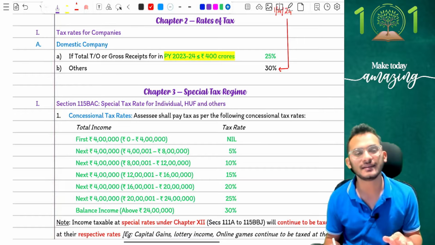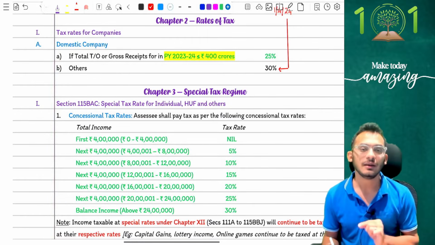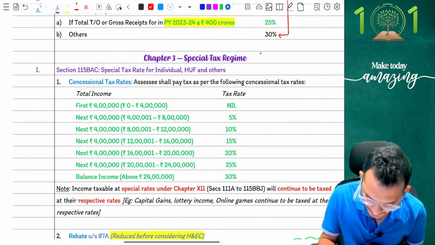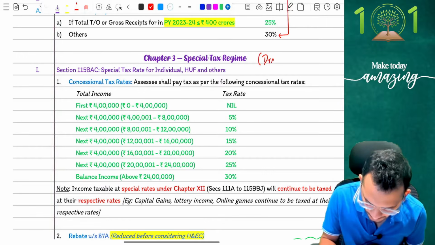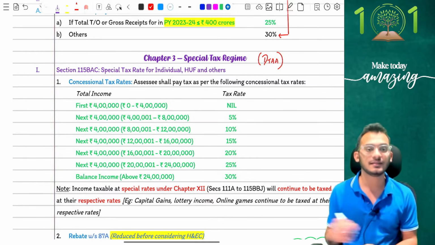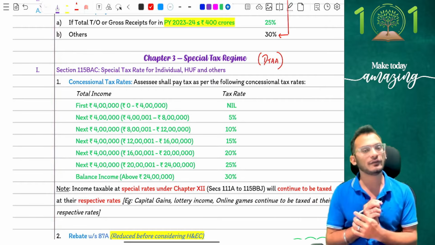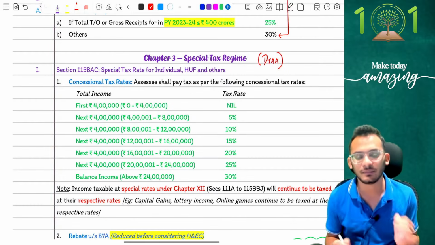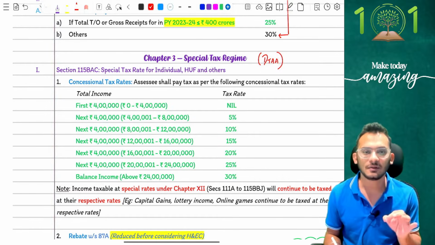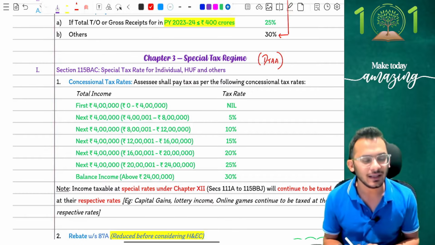Now, the next and the most critical amendment which has come in your CA final examinations is actually from the CA interrelated syllabus, but is important for you because of the chapter which you have called DTAA, Double Taxation Avoidance Agreement. Your Double Taxation Avoidance Agreement chapter is going to take this into very critical note, and therefore you have to keep this in mind. What are we talking about? We're talking about the latest amendment of section 115BAC.